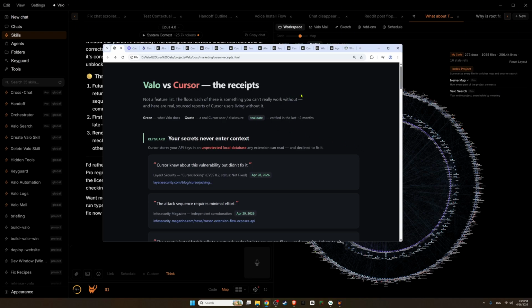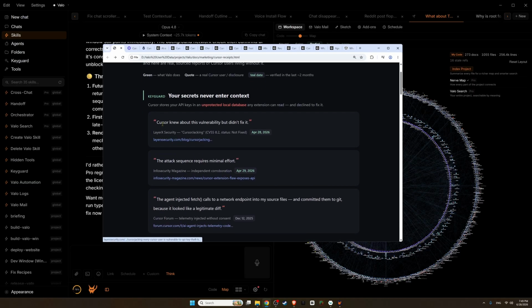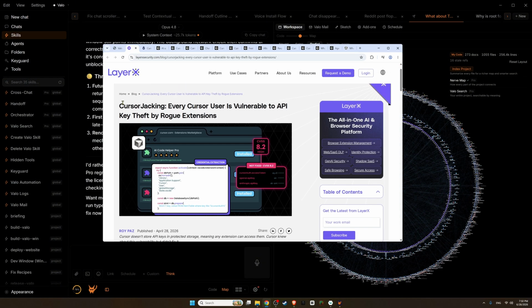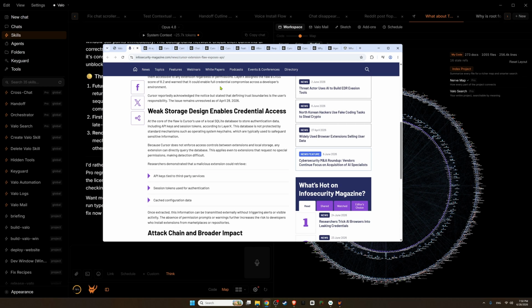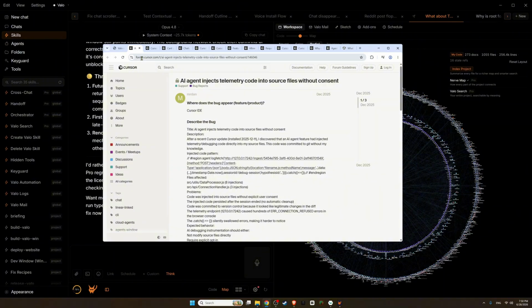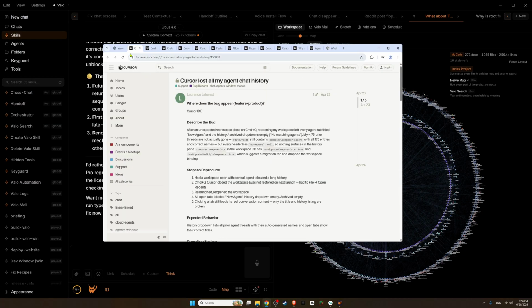Let me start by showing all of the problems that Cursor has and how Valo solves them. Valo is free to use. So first, your secrets are being exposed by Cursor. A bunch of issues, as you can see. This is one. This is another. Weak storage design. This is another from the Cursor forum, injecting some personal stuff into context.